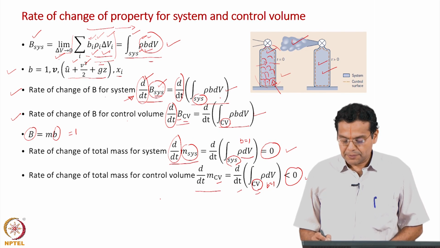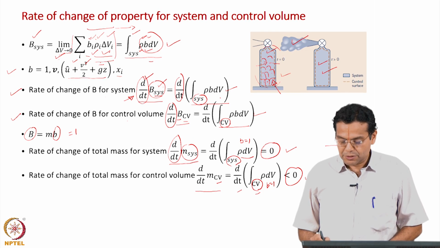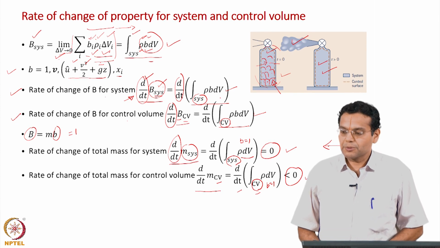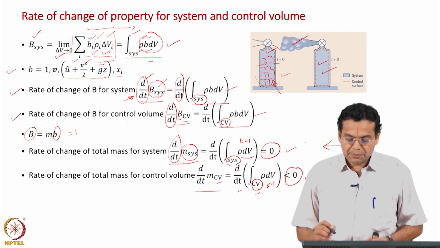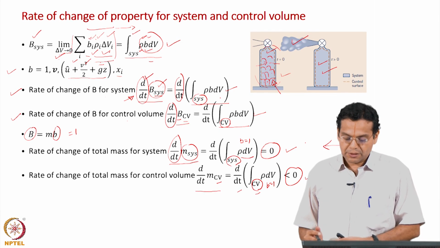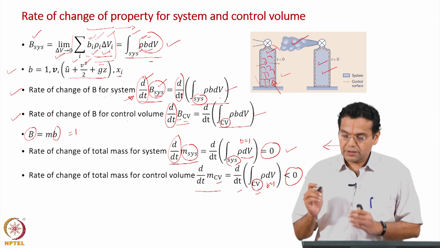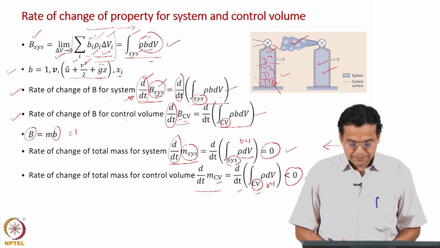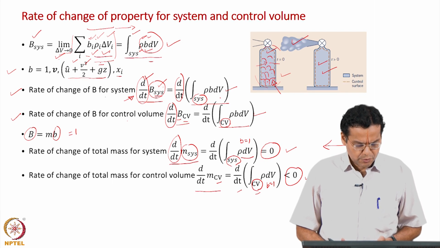Reynolds transport theorem relates these two rates of change, that is the objective of Reynolds transport theorem: how the rate of change of property for the system is related to the rate of change of property for the control volume. Okay, let us move on.